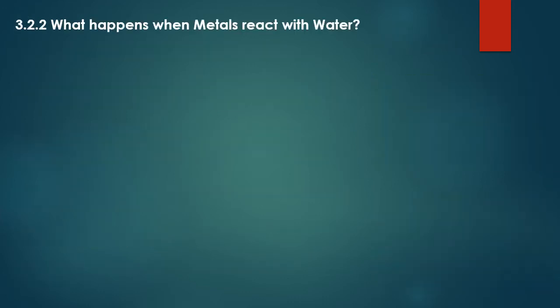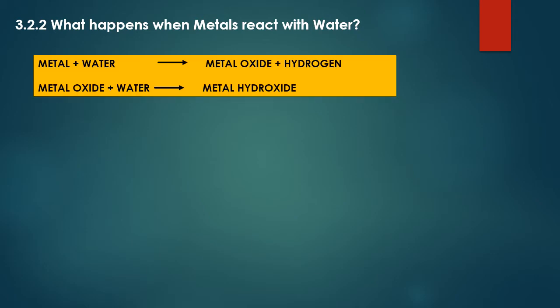What happens when metal reacts with water? Metal plus water forms metal oxide and hydrogen gas. Hydrogen gas is released when any metal reacts with water. When the same metal oxide reacts with excess water, metal hydroxide is formed. This is the general equation of reaction between metal and water.